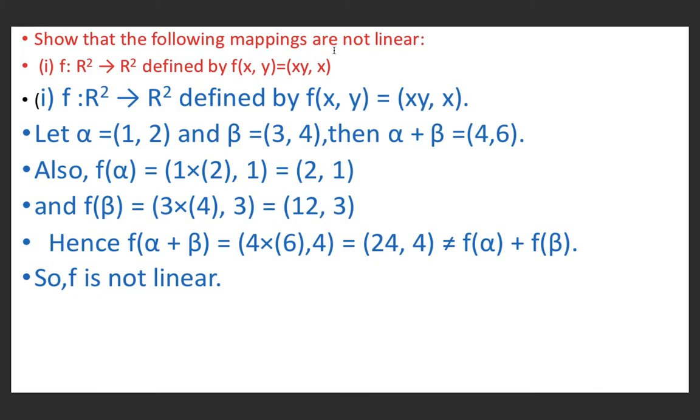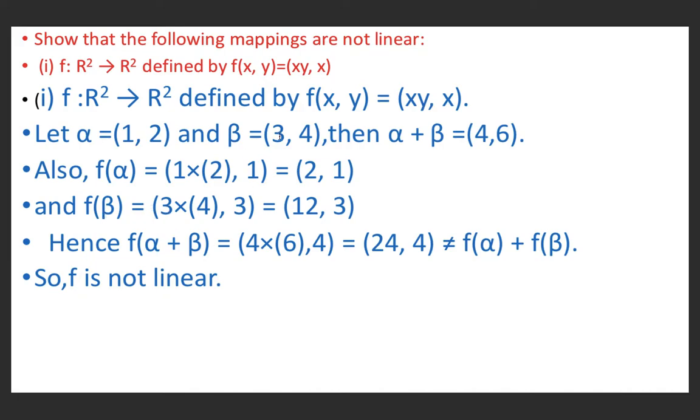Now show that the mapping defined by f(x, y) = (xy, x) is not linear. It will be linear if it preserves vector addition as well as scalar multiplication. Let α = (1, 2) and β = (3, 4). Then α + β will be (1 + 3, 2 + 4), so α + β = (4, 6). f(α) is equal to the product of 1 and 2, and then x. So f(1, 2) is (1 into 2, 1). So it is (2, 1).